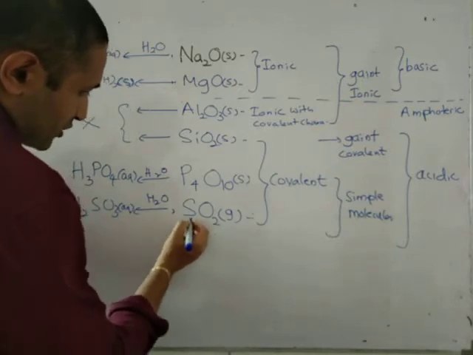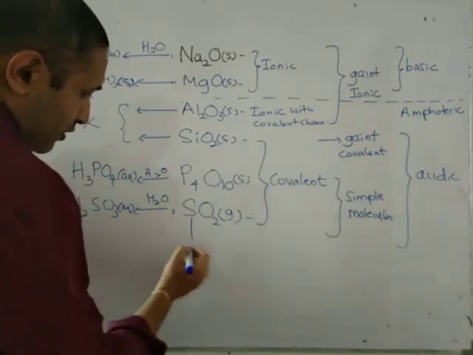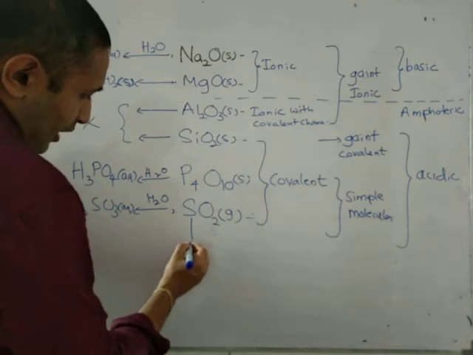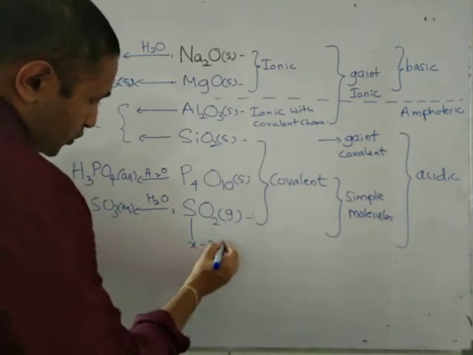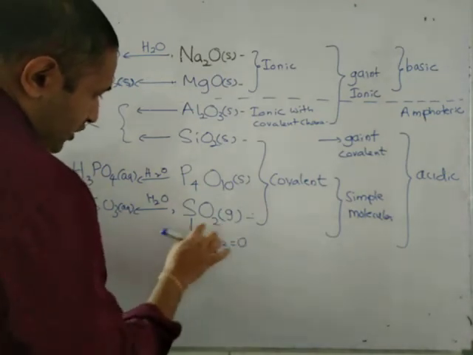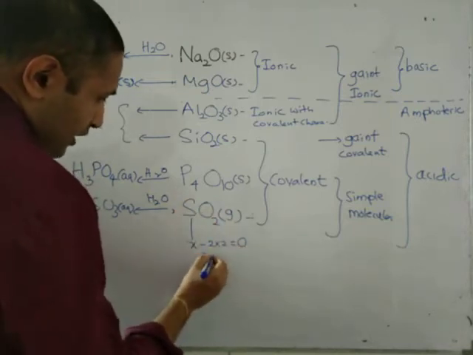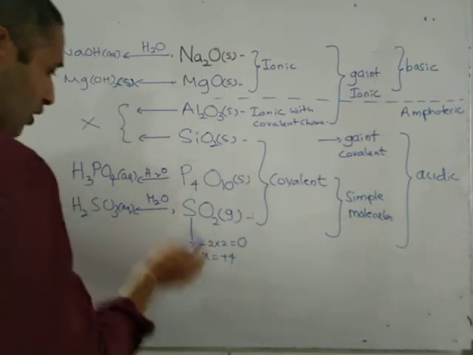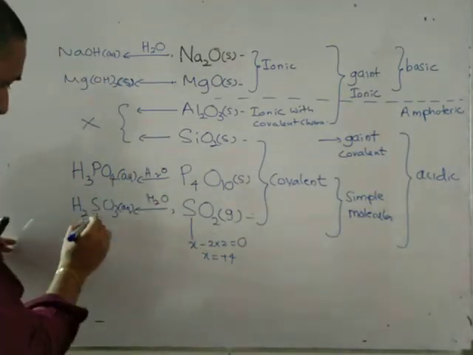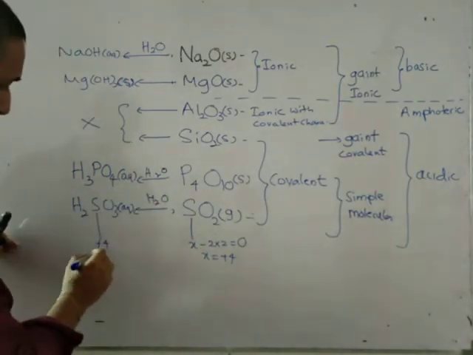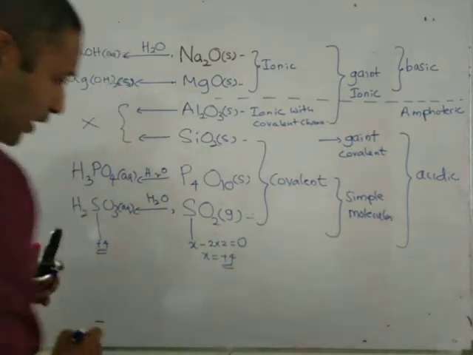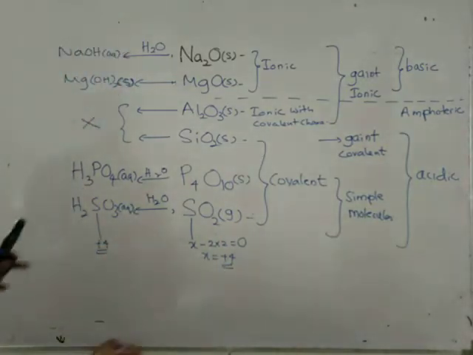What is the oxidation state of sulfur in this compound? You know how to find that, right? X minus 2 into 2. You know that the sum of the oxidation states of a molecule is equal to 0. So X is plus 4. The oxidation state is plus 4. If you check the oxidation state of this one, it is also plus 4, right? So those oxidation states are equal.